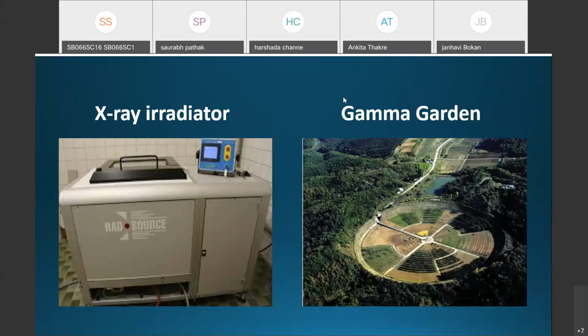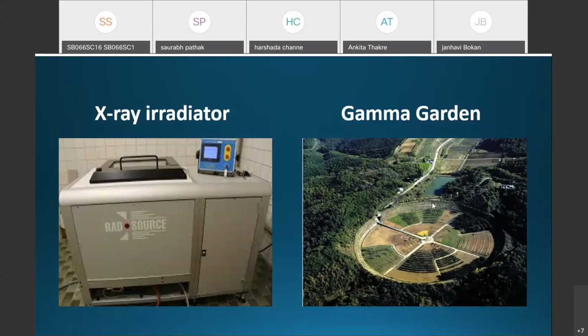But gamma gardens are specialized gardens in the open field. Here you can see in the center a tower is situated, and on this tower the source of the gamma rays is kept. For example, the radioisotope cobalt 60 is placed in that tower, and the plants are cultivated surrounding that tower.